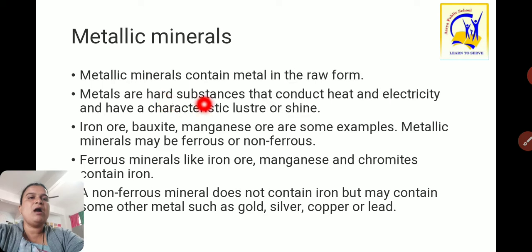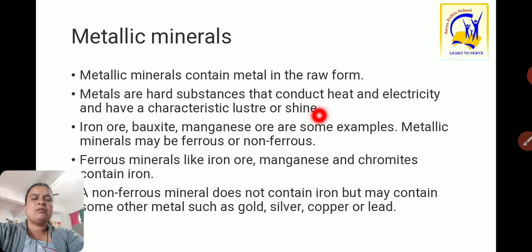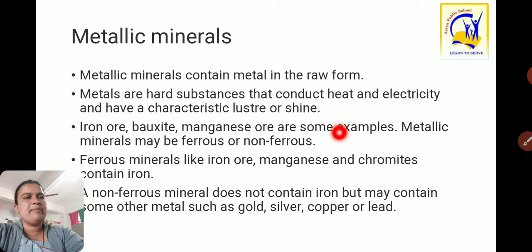These metals are hard substances that conduct heat and electricity and have the characteristic of luster or shine. These metallic minerals are good conductors of heat as well as electricity, and they have luster or shine. Iron ore, bauxite and manganese ore are some examples of metallic minerals.